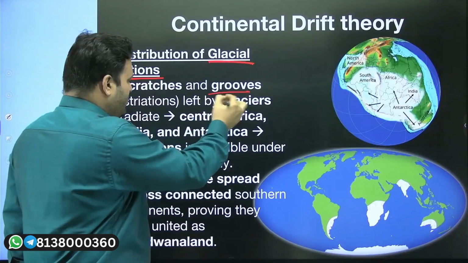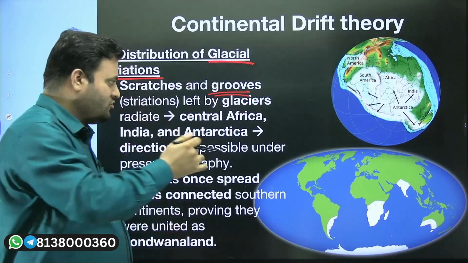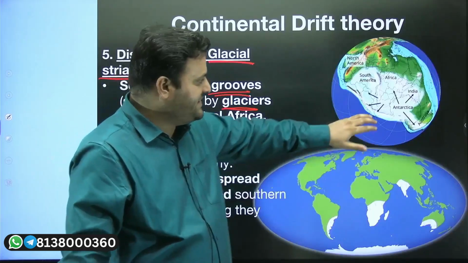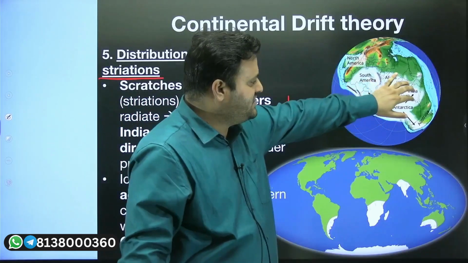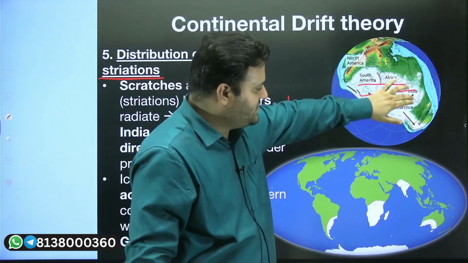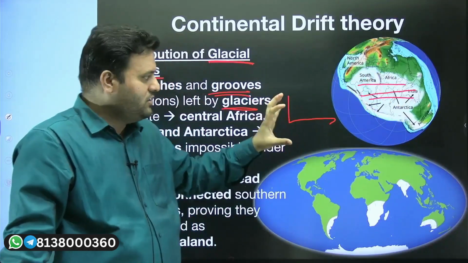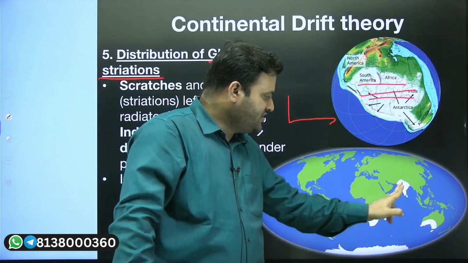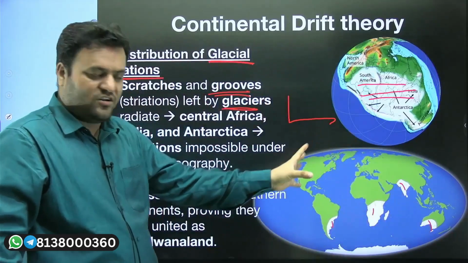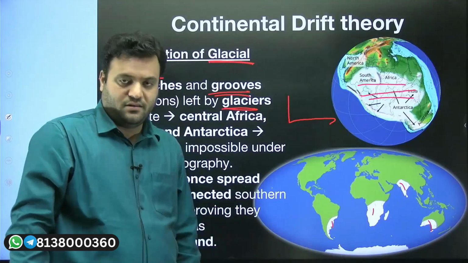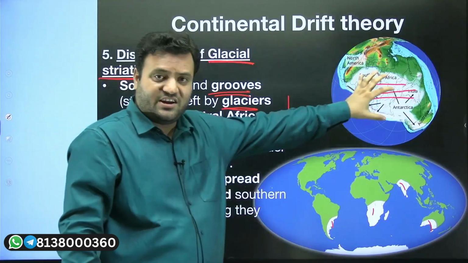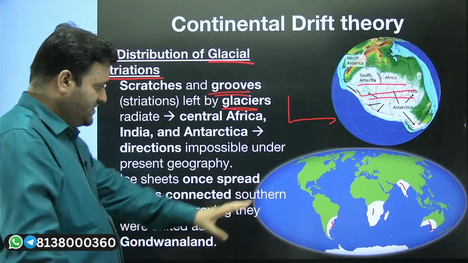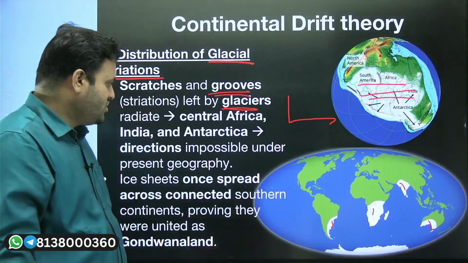These grooves have been formed because of the glacial movement, and they have been found especially in these areas. Now this is the extension, the till deposition. So grooves have been found especially in the rocks which are found here in these ways. And if you see the modern day distribution, we have similar grooves which have been found apart from glacial till. That means all of these were connected together over the South Pole, and then they distributed over the other parts of our earth crust, resembling the modern day distribution of our continents.